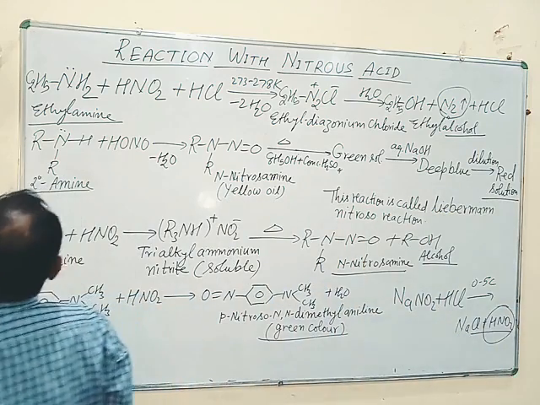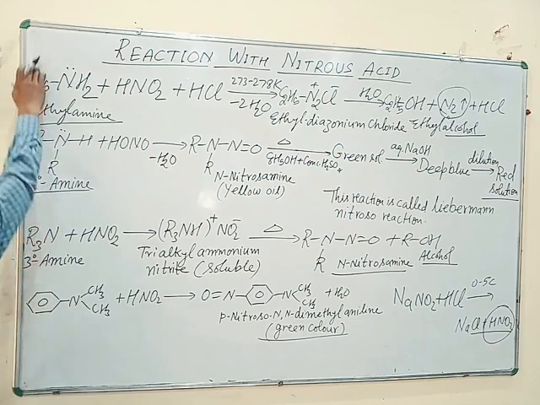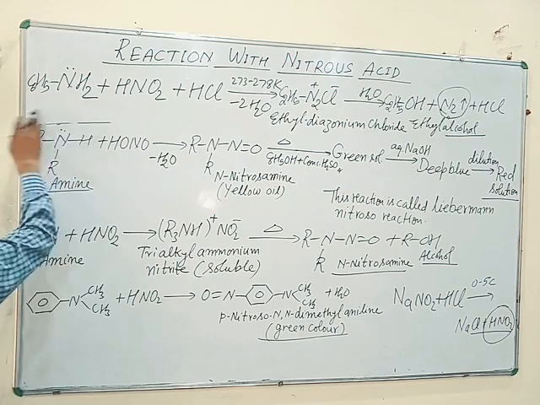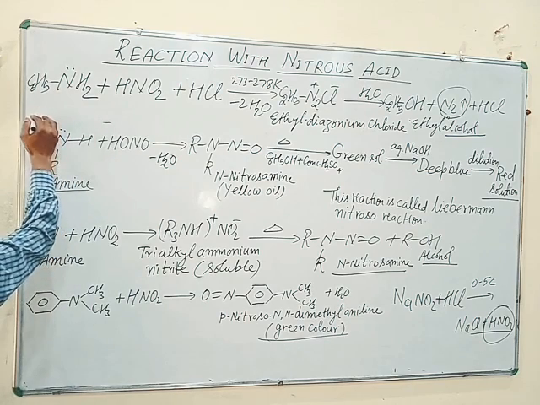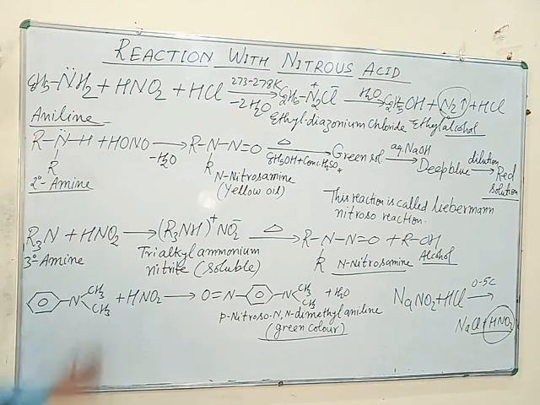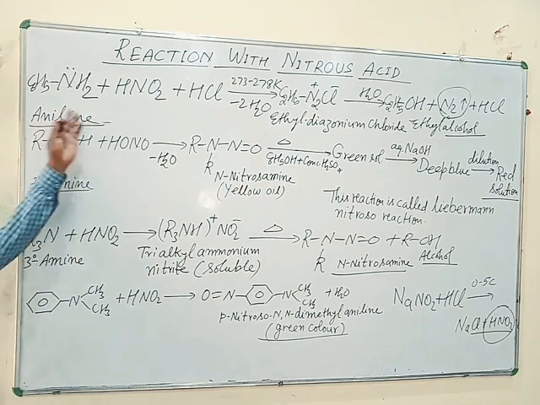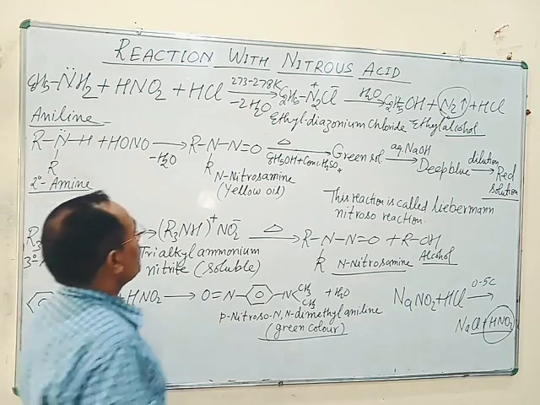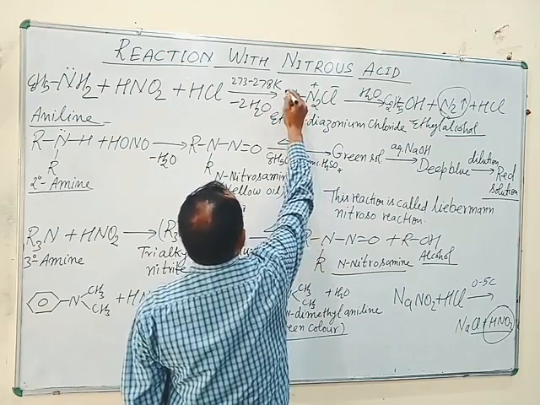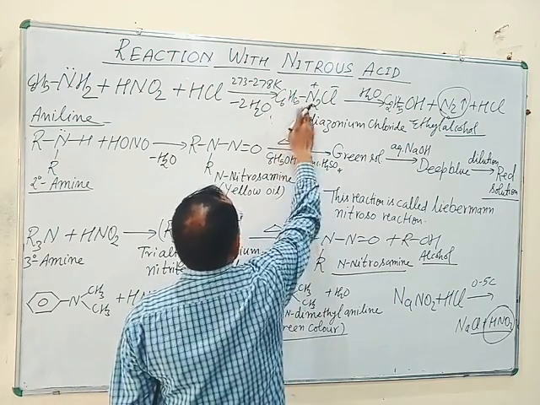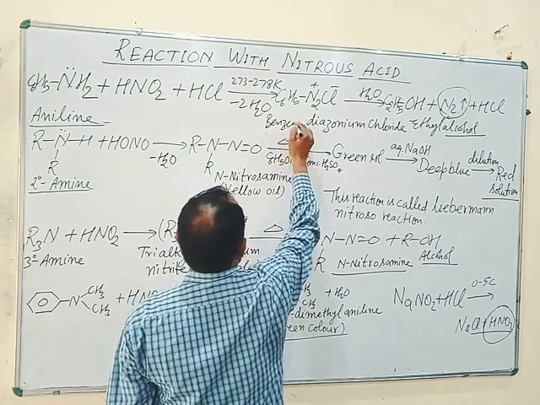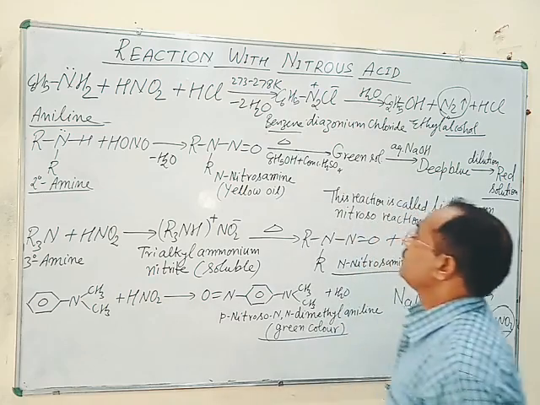If we take aromatic amine like aniline, C6H5NH2, which is a primary aromatic amine, aniline reacts with nitrous acid and gives benzene diazonium chloride, C6H5N2Cl.